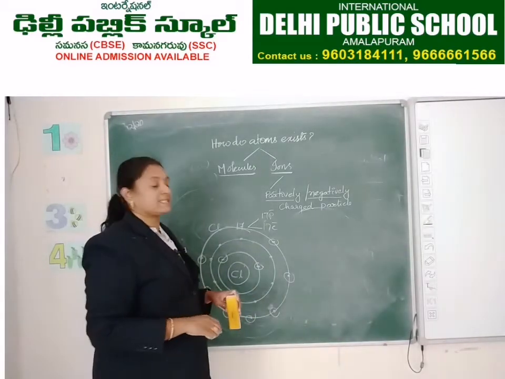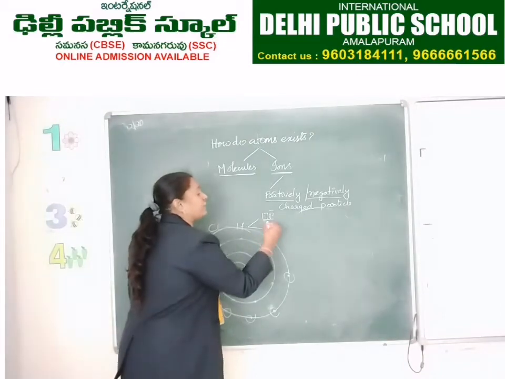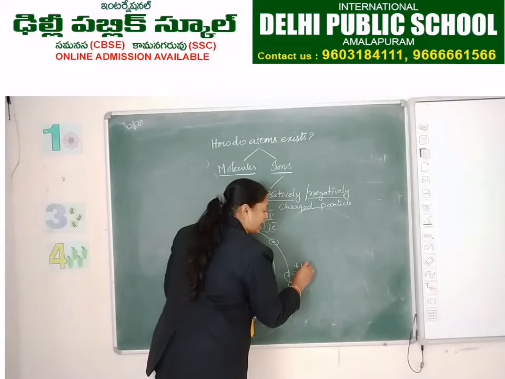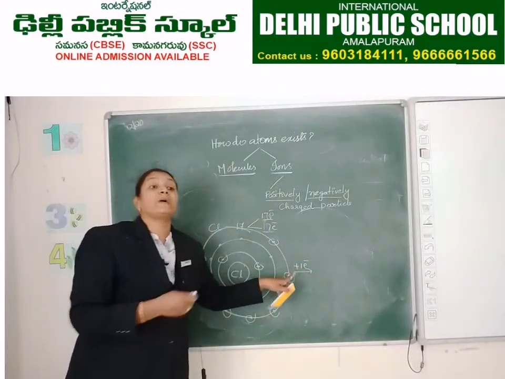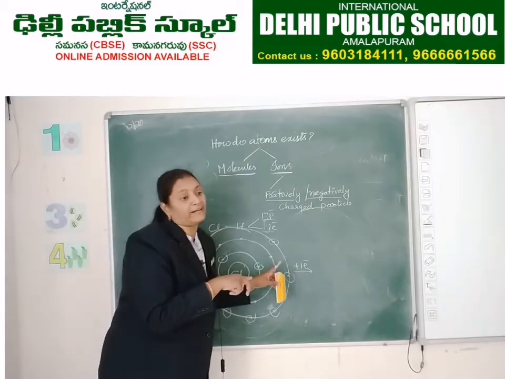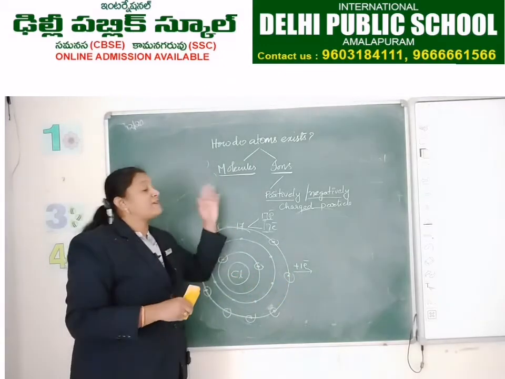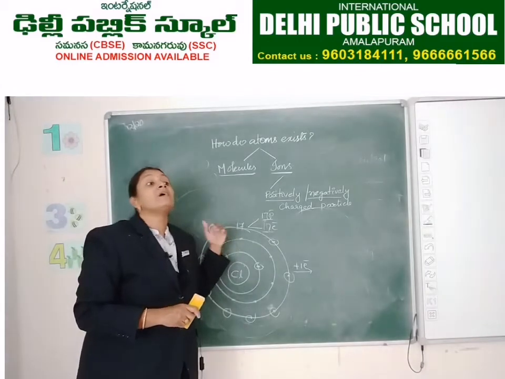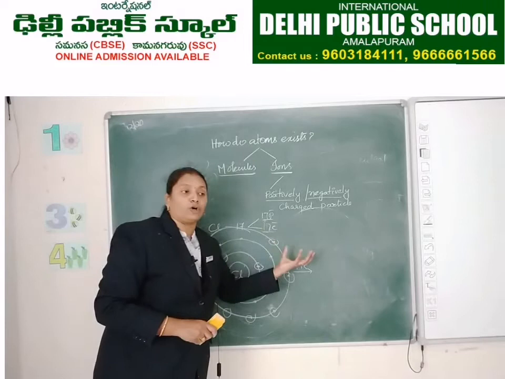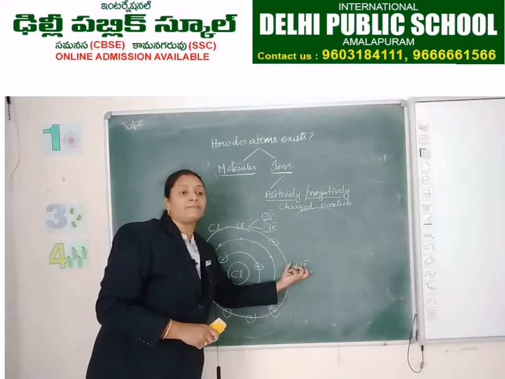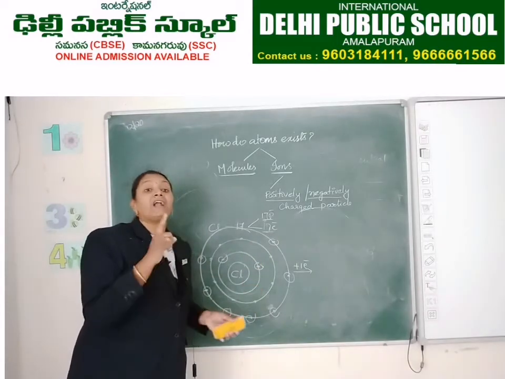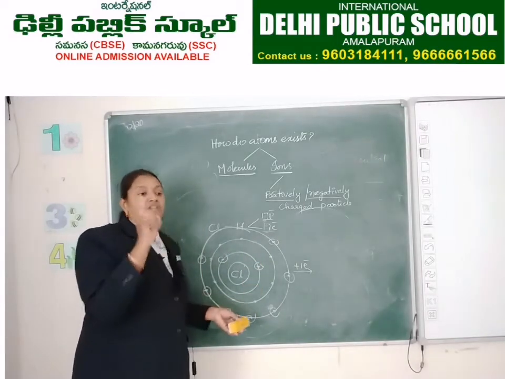As it is having 17 protons and 17 electrons, this chlorine gets 1 electron from some other atom which has the tendency to lose electrons. Previously we discussed cations, which have the tendency to lose electrons. Chlorine takes the electron from the cations and forms a negatively charged ion.